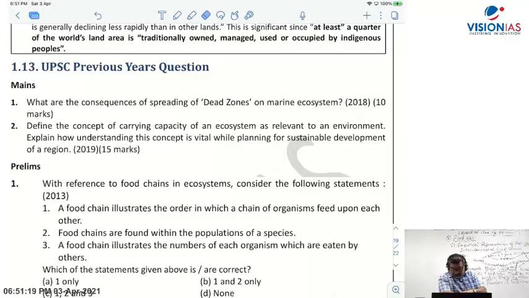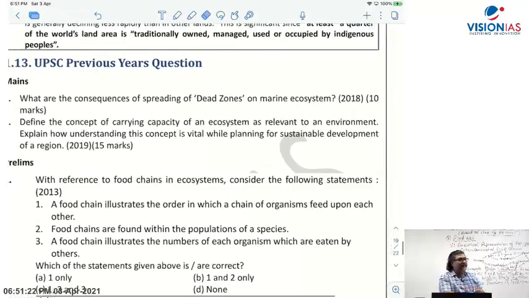Now the options are: A, 1 only; B, 1 and 2 only; C, 1, 2 and 3; and D, none. So what will be the answer here? Okay, what's your answer?